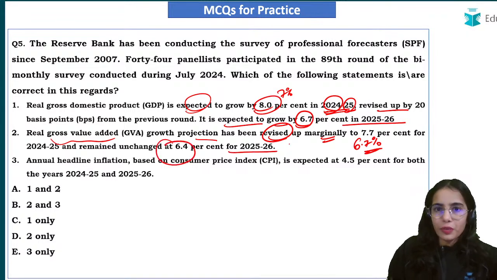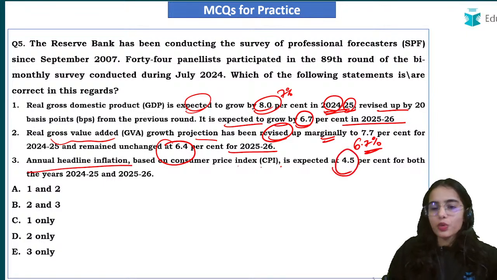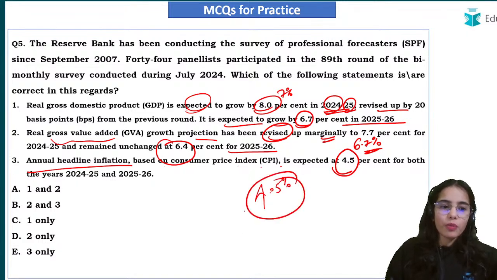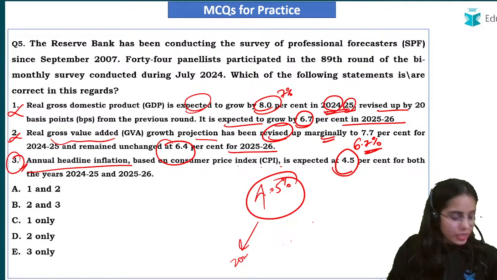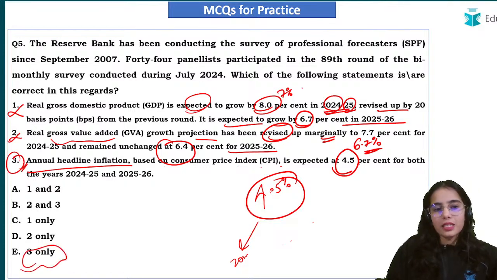For 2025-26, annual headline inflation based on the consumer price index is expected to be at 4.5% for both years, 2024-25 and 2025-26. So this is the idea. The first and second statements are actually incorrect. Only the third statement is correct. That's why the right answer is 3 only.